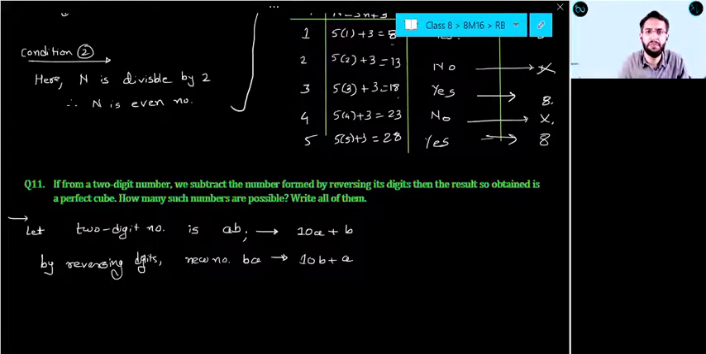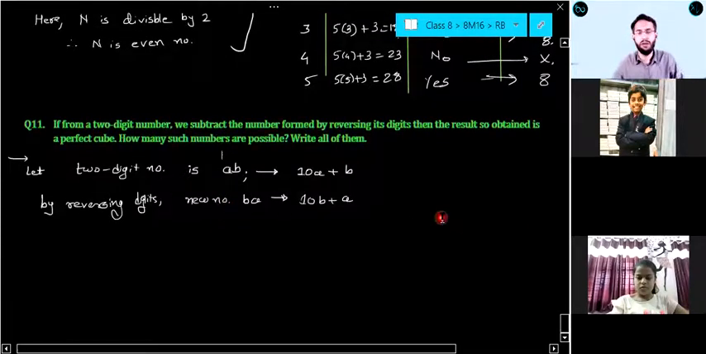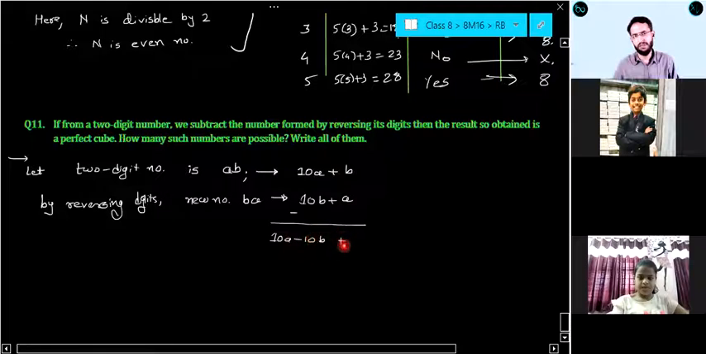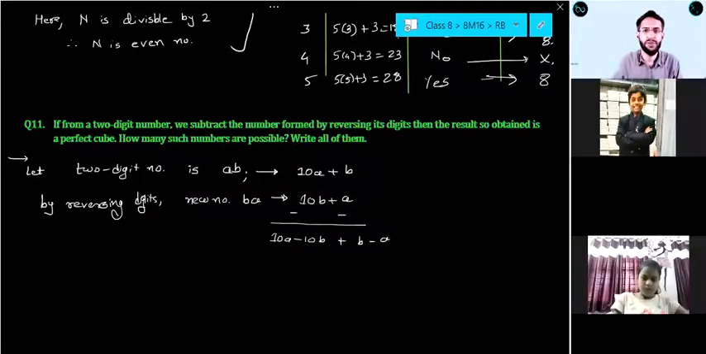Okay, let us continue. So now we need to subtract from a 2-digit number the number formed by reversing its digits. Then the results so obtained are perfect cubes. If I am subtracting this, can I say here it is 10A minus 10B plus B minus A, because this is also minus? You all remember this subtraction which we have done in algebraic expressions?